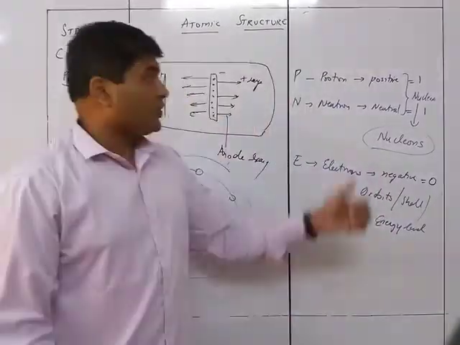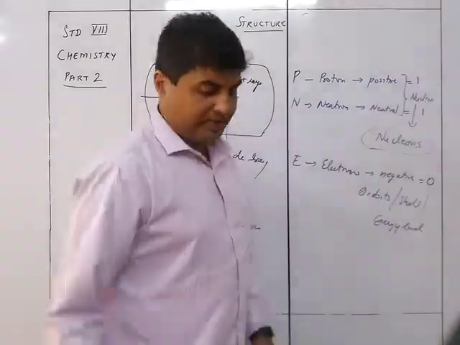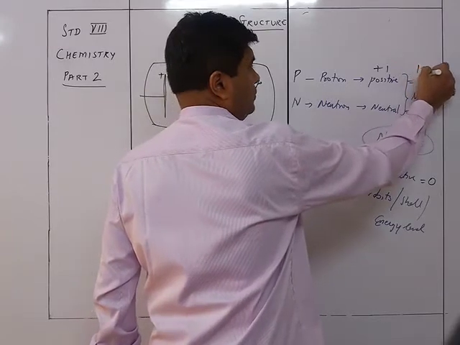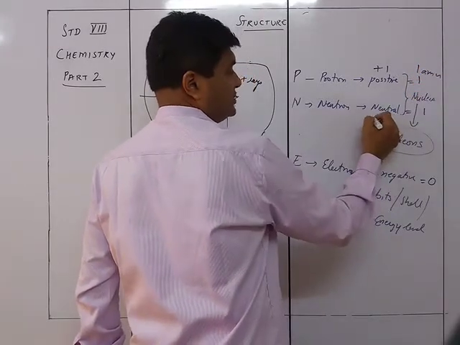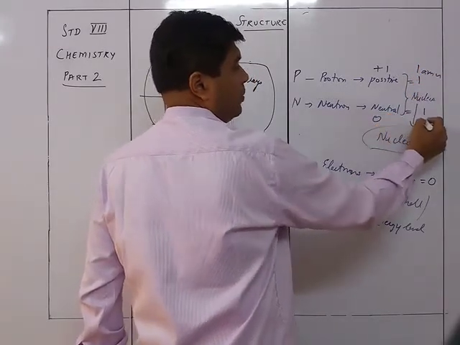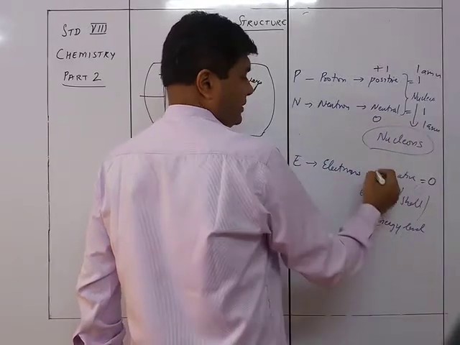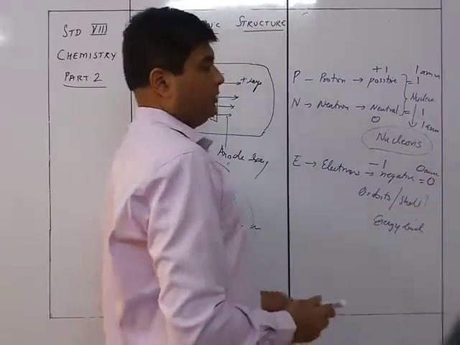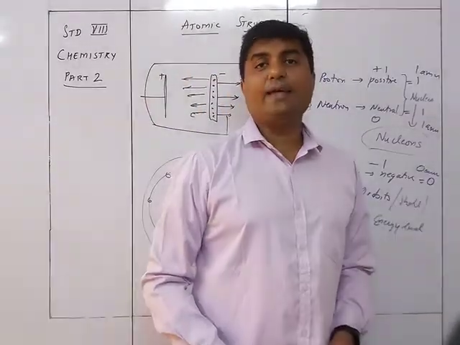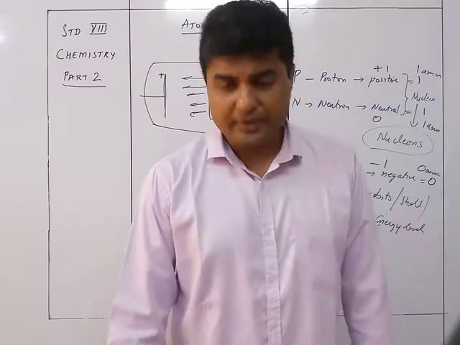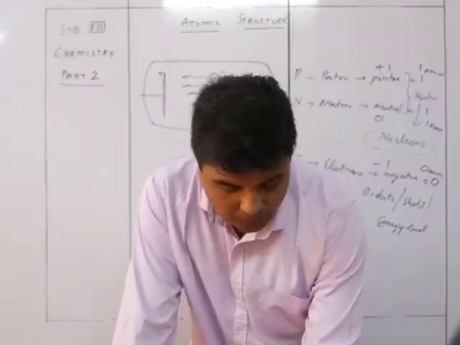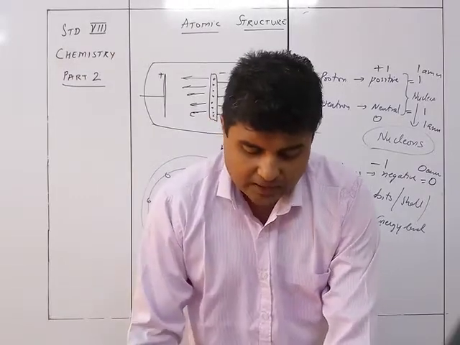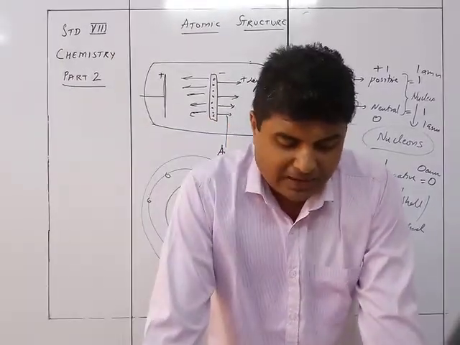So the charge on a proton is positive, plus 1. That is also written over here. Plus 1 charge, mass 1 AMU. The neutron has no charge, 0 charge and 1 AMU. And the electron has minus 1 charge and 0 AMU. AMU is atomic mass unit. So now we study about the atomic number, mass number and things like that.